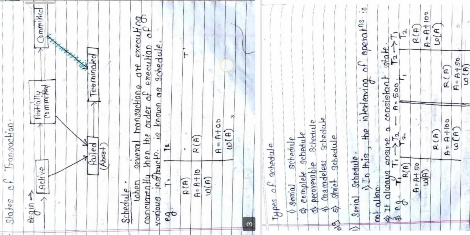Then we have talked about the schedules. Before the schedules we talked about the states of the transaction. So there are 5 states of the transaction: active, partially committed, committed, failed, and terminated. Then we have talked about what do you mean by schedule, right?